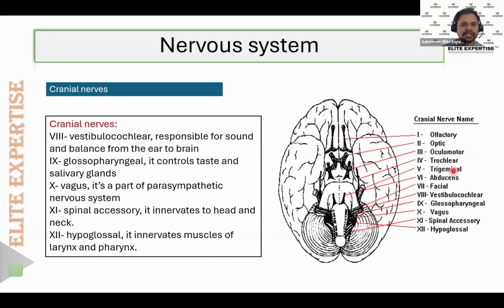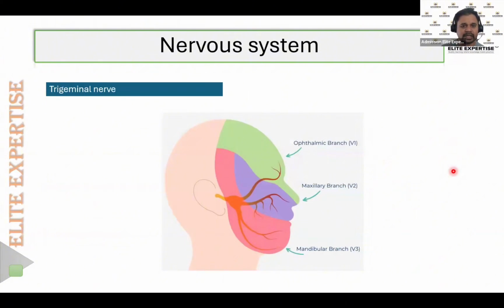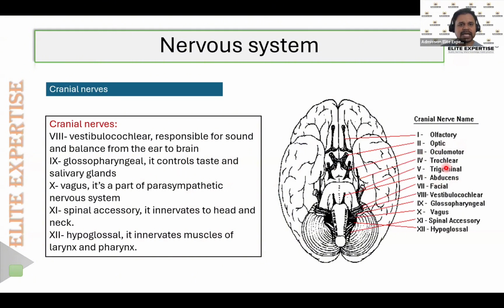And the fifth cranial nerve, trigeminal. Easy to remember because we will study in detail about trigeminal neuralgia as well: what happens in trigeminal neuralgia, and what is the drug of choice for its management. Trigeminal neuralgia is one of the common problems patients have. So the trigeminal nerve is the fifth cranial nerve. Then the sixth cranial nerve is the abducens. Abducens is the smallest cranial nerve in our body. Vagus is the largest cranial nerve in our body.